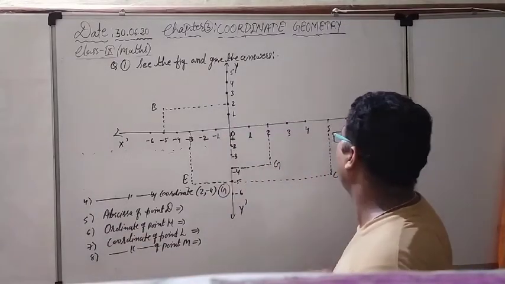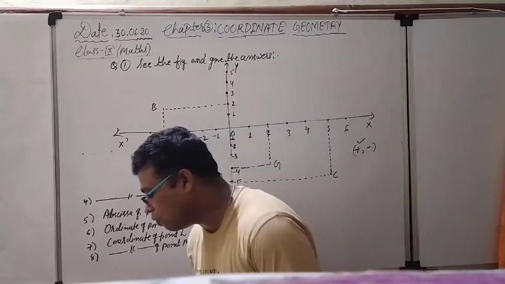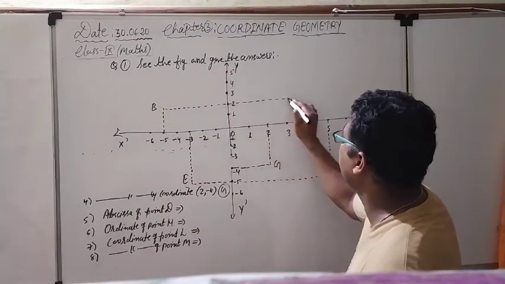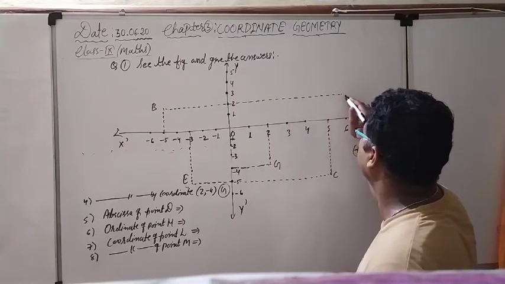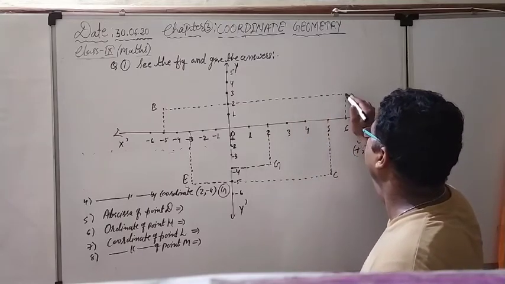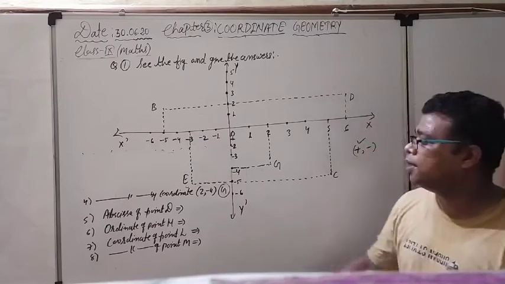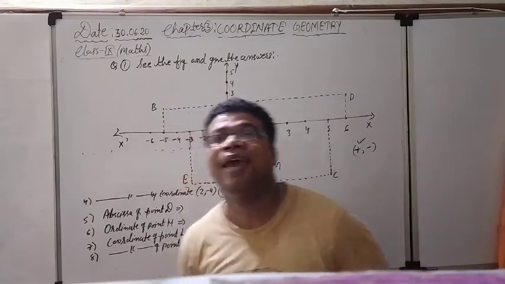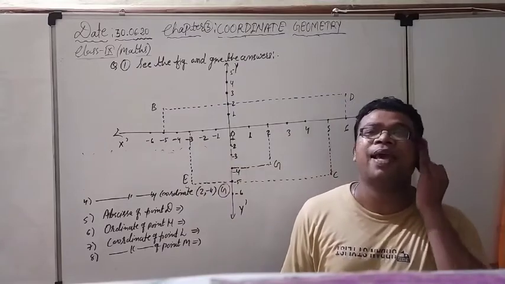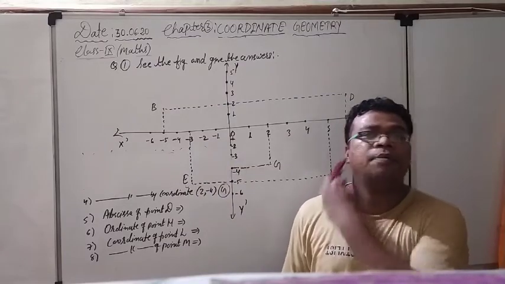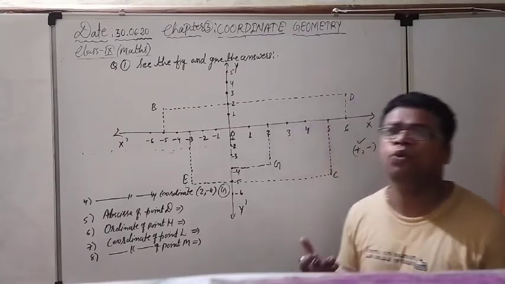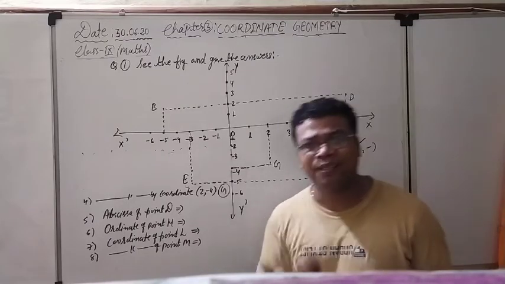Abscissa of the point D. Actually, you do not know the location of point D, so first I am giving you the location of point D. This is the point D. Abscissa of the point D. What is the meaning of abscissa? Abscissa means x coordinate, and ordinate means y coordinate. Okay. So for abscissa we only have to look at the x coordinate.